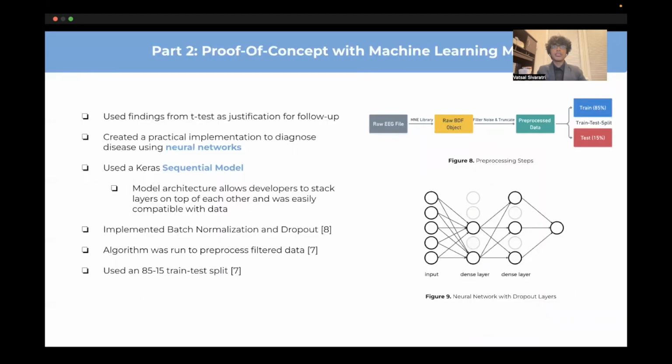To create a proof of concept of my findings, I implemented a neural network to label features as PD or control. I chose to use a sequential model. Between each layer, the model uses batch normalization and dropout, which are techniques to prevent overfitting in the model. I cleaned and filtered the data using MNE and ran the model on the same channels of interest. I then truncated the data and preprocessed it to fit the shape of the model.